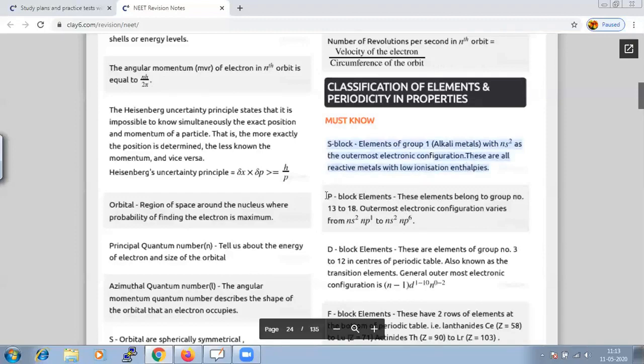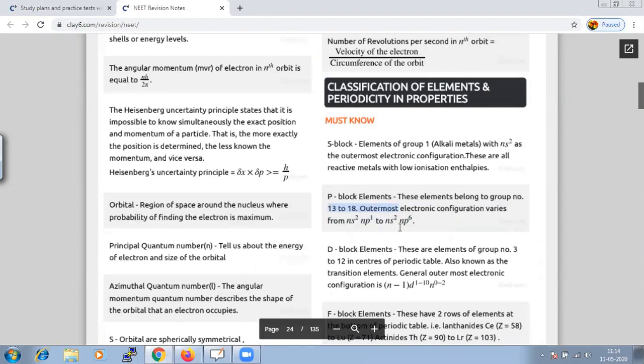So when we talk about your p block elements, I have given the outermost electronic configuration, and the elements belonging to this are from group number 13 to 18. It is categorized under your p block elements.